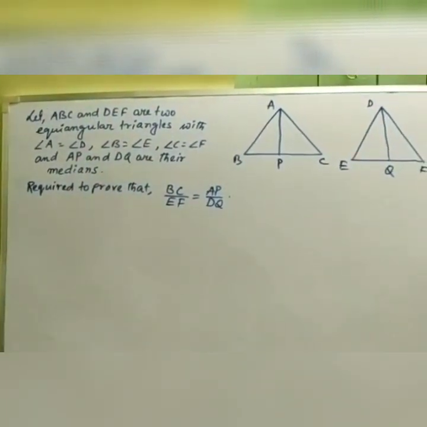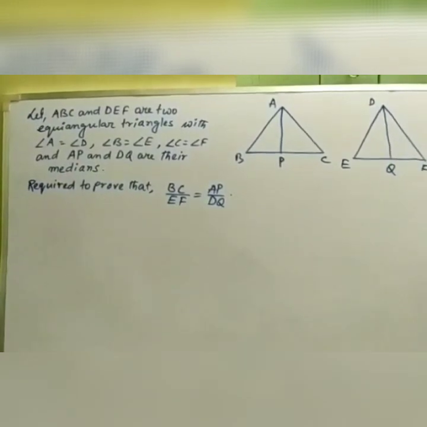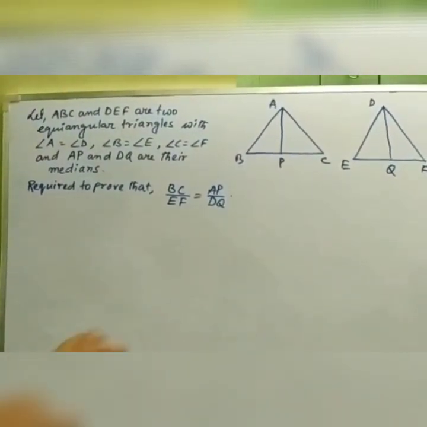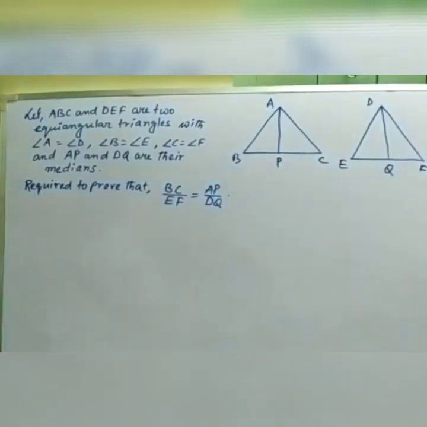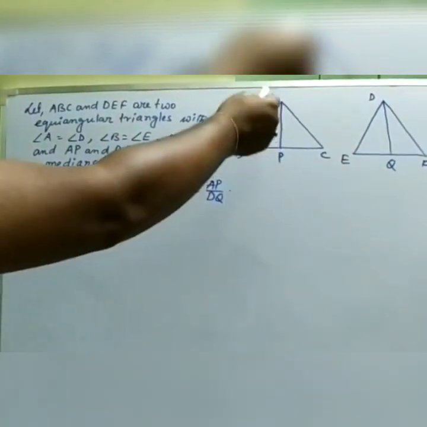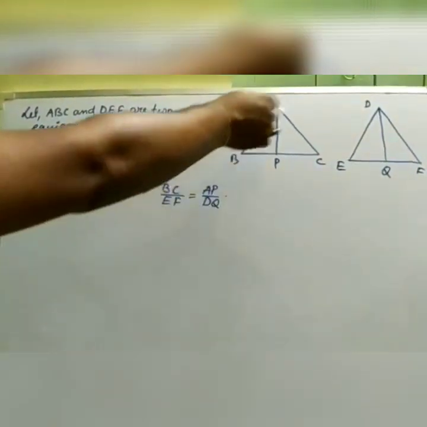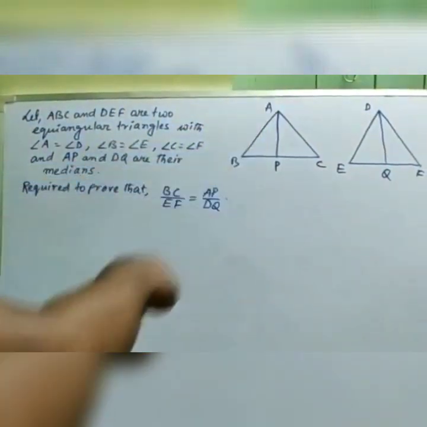And now what do we need to prove? The ratio of the corresponding sides is the same as the ratio of the corresponding medians. So we are taking the sides as BC and EF. So BC by EF equals AP by DQ, you need to prove. Okay, we can take AB and DE also. AB by DE equals AP by DQ.